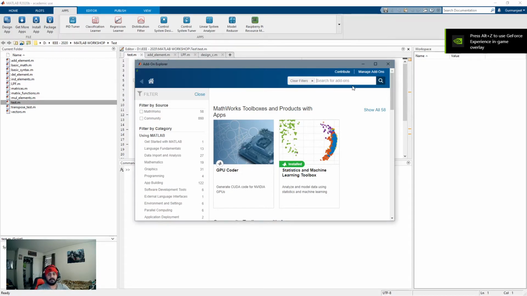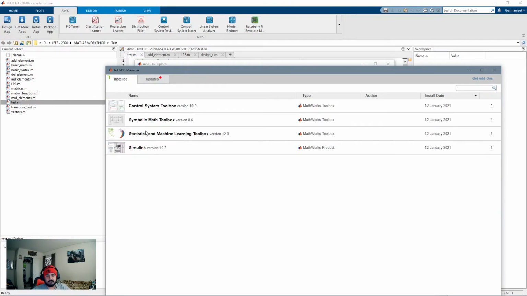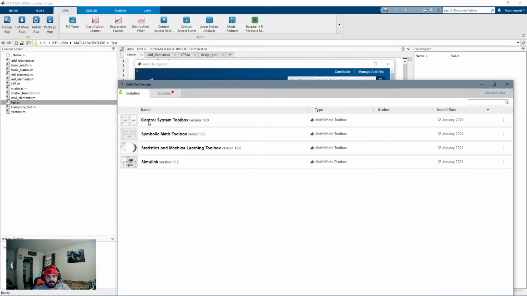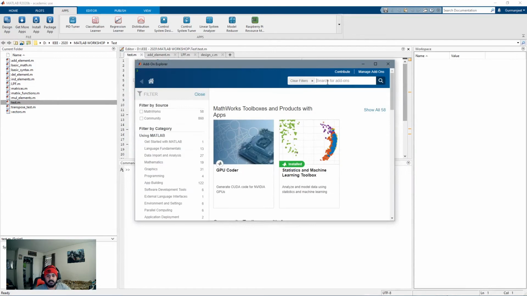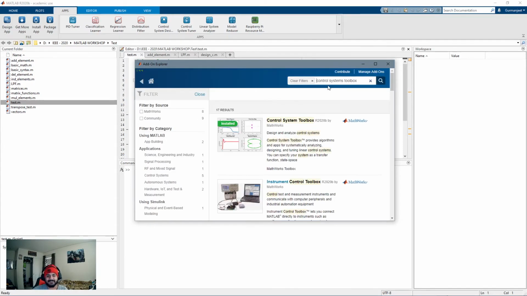You can search for whatever add-on you might need that MATLAB supports later on, but you can also manage your different add-ons as well. So right now I don't really have that many add-ons installed, only the essentials, but what we want to install right now is this control systems toolbox. So what you would want to do is just type up control systems toolbox. There we go. Control systems toolbox, and get the first one. What this is useful for is essentially creating Bode plots.